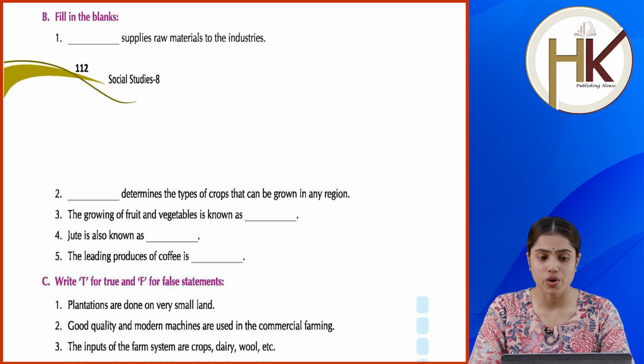Write T for true and F for false statements. Plantations are done on very small land.